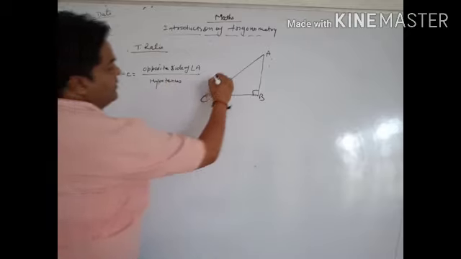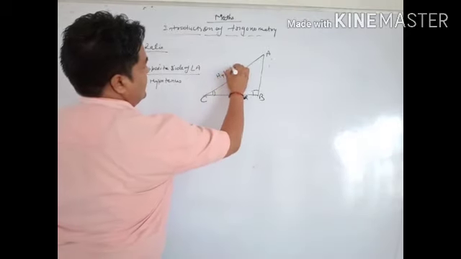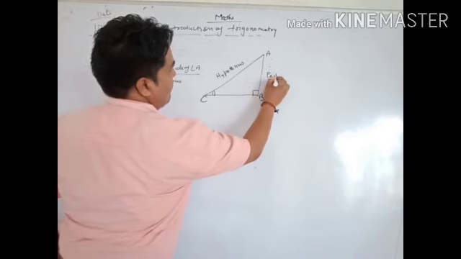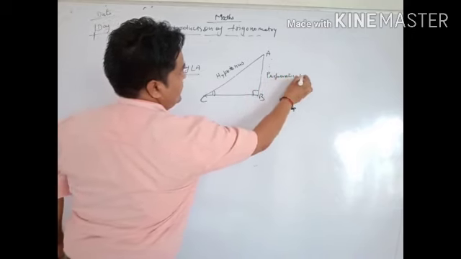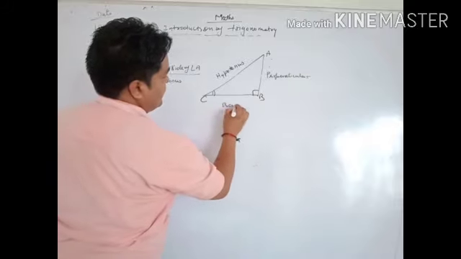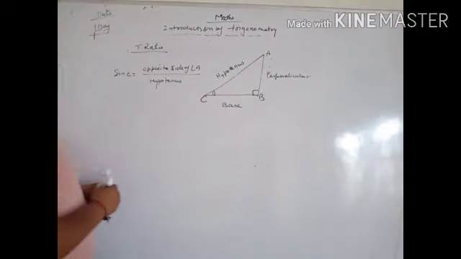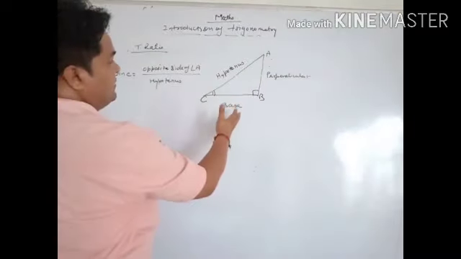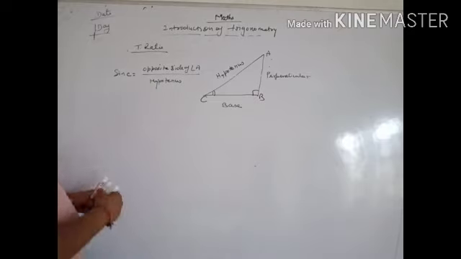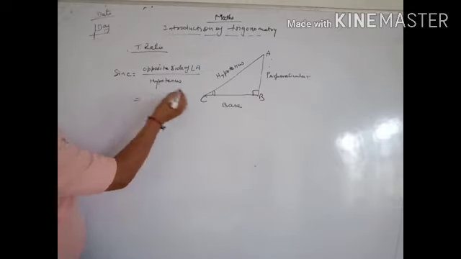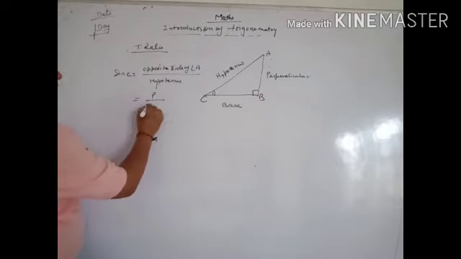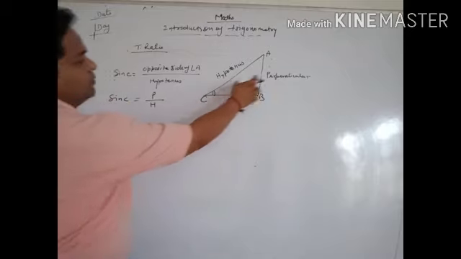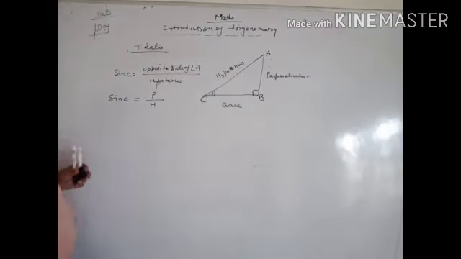This is the hypotenuse, this is the perpendicular, and this is the base. In a right triangle we have the perpendicular, base and hypotenuse. So sin C equals perpendicular by hypotenuse.